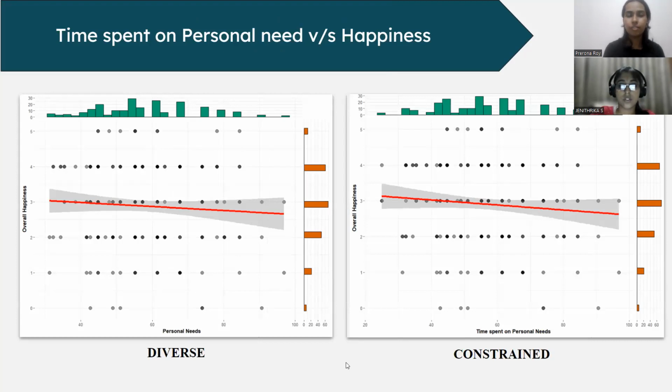So this is, we have plotted time spent on personal needs versus happiness. And here we can see that there's a slight negative linear relationship between the variables, although it's almost negligible. But again, we'll have to be performing statistical tests in order to prove our point.